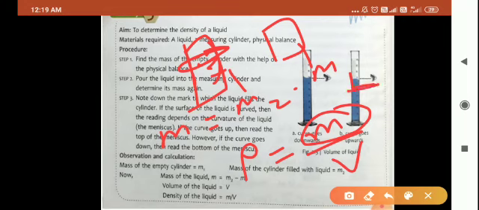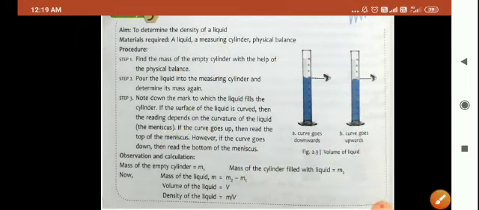Here lower meniscus, downward or lower meniscus or upward meniscus is given. That you can read from the study material which has been provided to you. And I think it is clear to you, children.